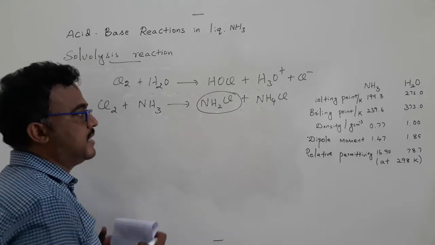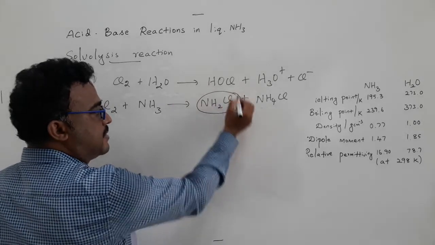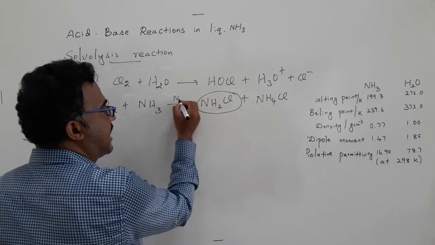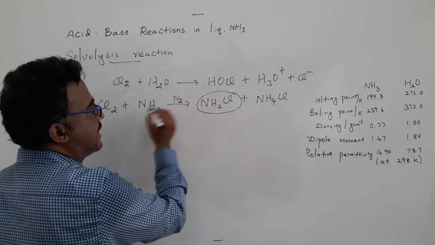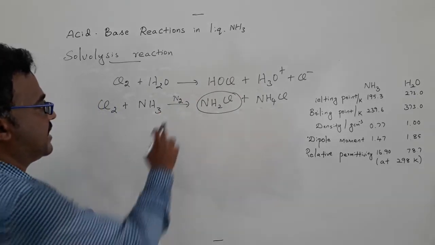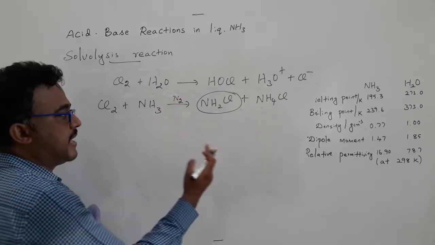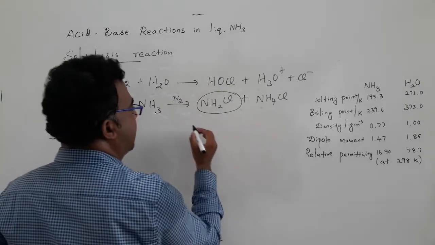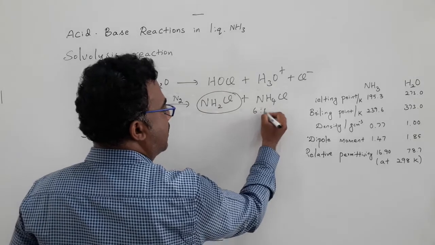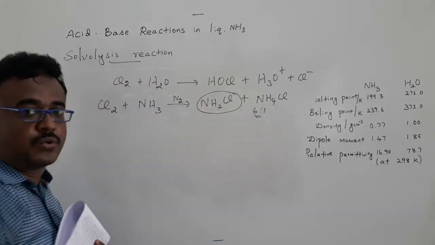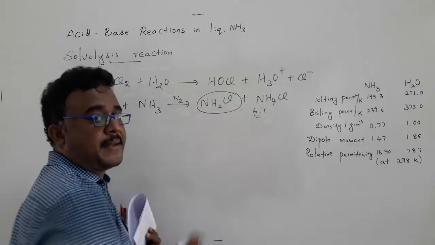If you have to synthesize chloramine, we have to use nitrogen gas and chlorine gas in the ratio of around 6:1. I think more nitrogen should be used. Only then can chloramine form.